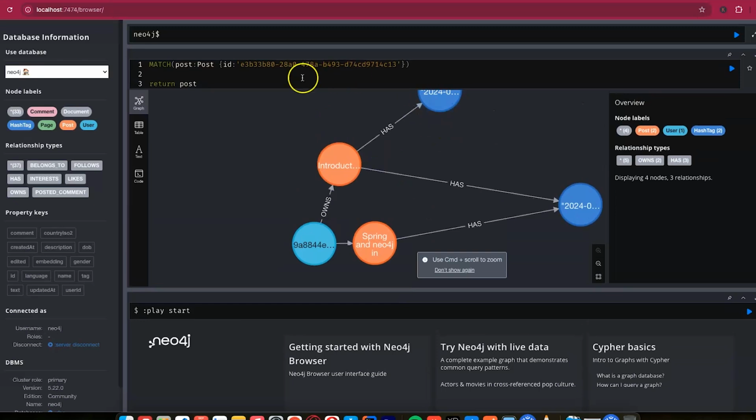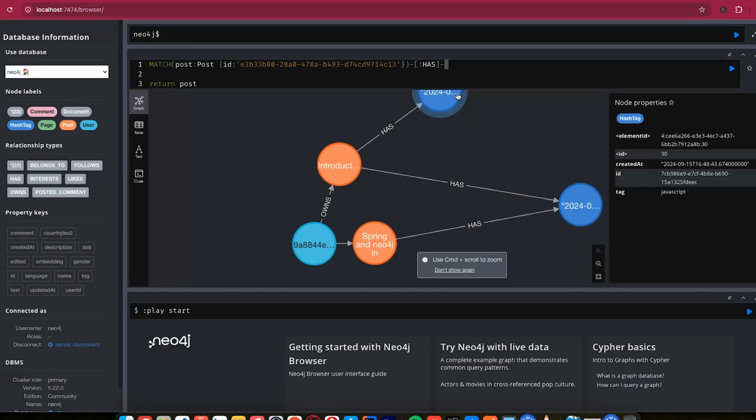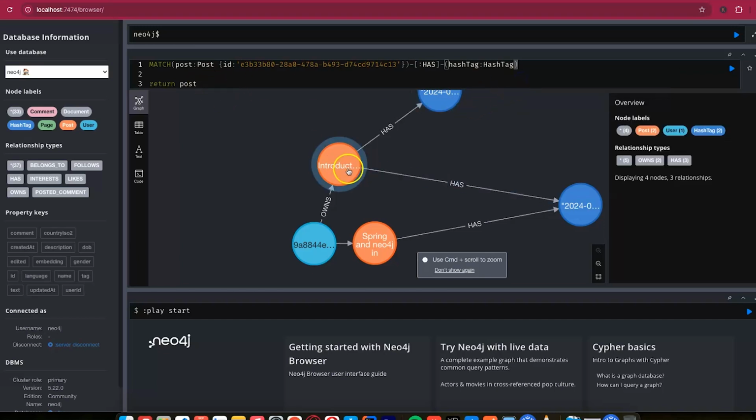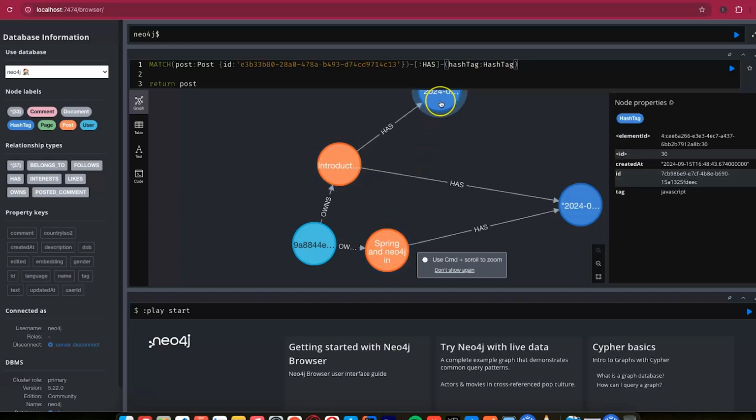So what I want to achieve now, we just add a relationship here, and we just say, let's look for the post which has this hashtag. We need the hashtag of this post, right? So for this post that we are currently looking at, it has these hashtags, which are JavaScript and Neo4j. So we need now to look for other posts which share the same hashtag with the one that I have.